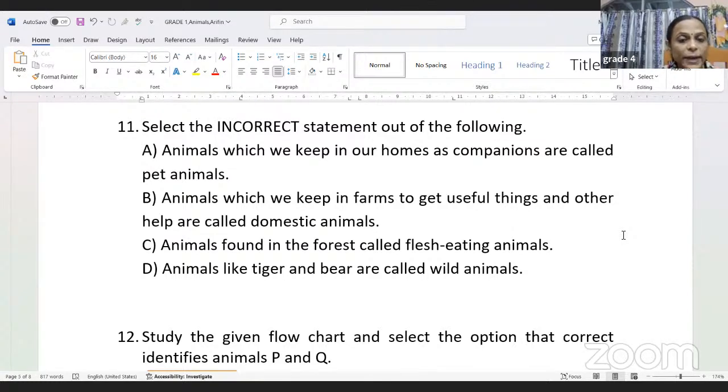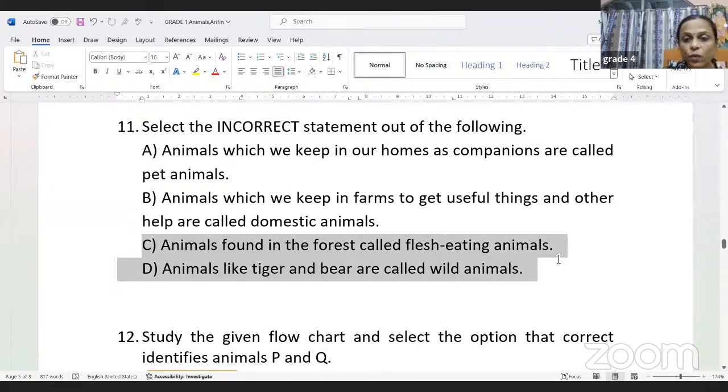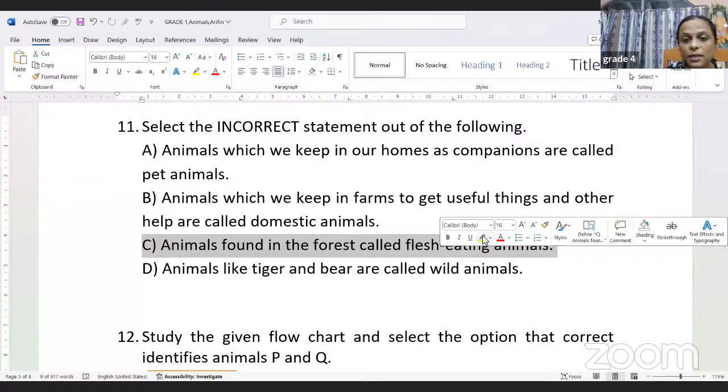Okay, so all are wild in nature. So all animals that are found in the forest are not flesh-eating animals. So this is the incorrect statement. Let us look into the fourth one also. Animals like tiger and bear are called wild animals. That is also correct. So the incorrect one here is 11C, children.